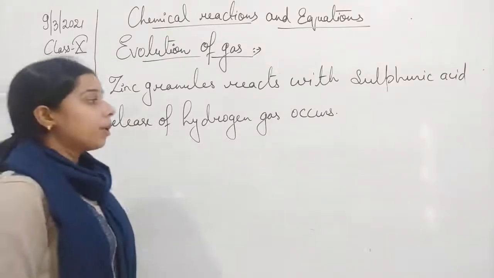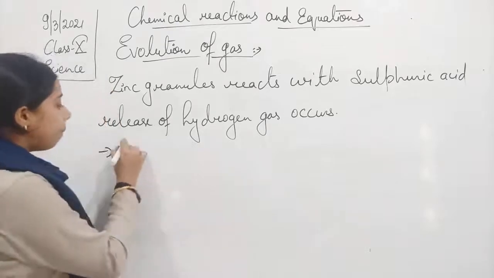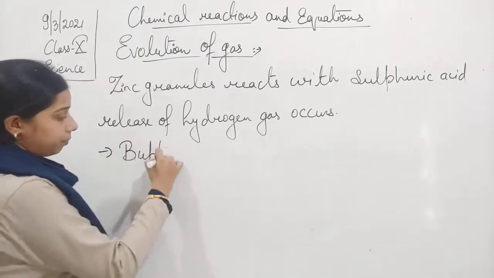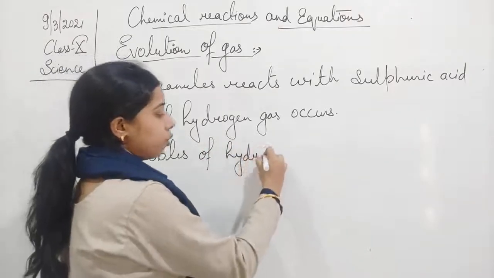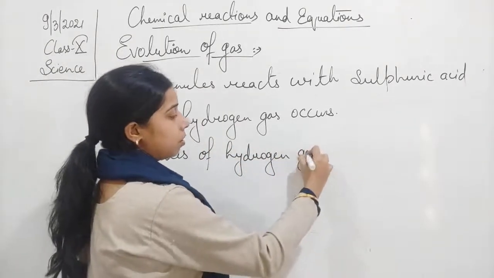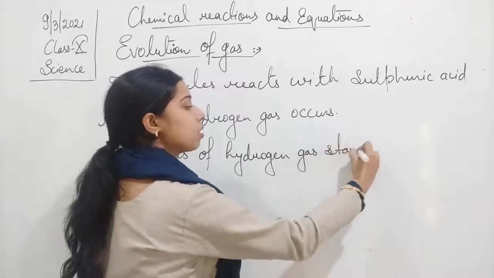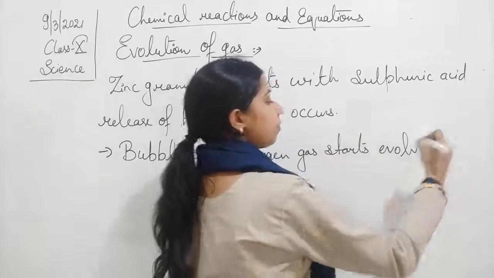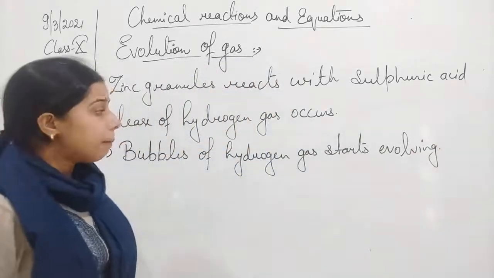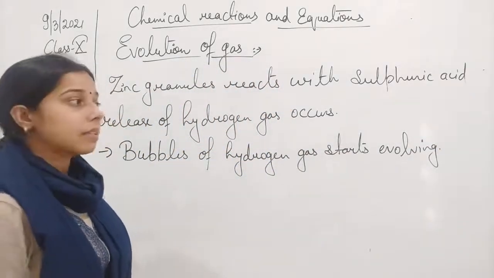Okay, and what you will observe is that bubbles of hydrogen gas start evolving. Okay, bubbles of hydrogen gas start evolving.